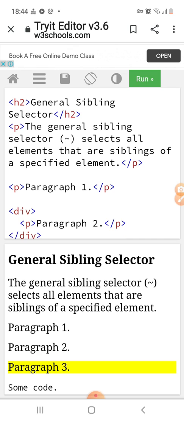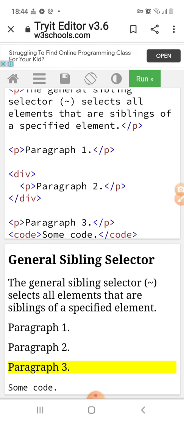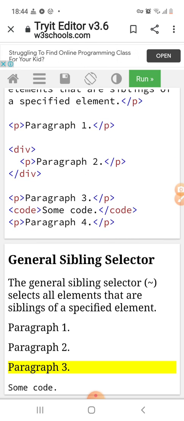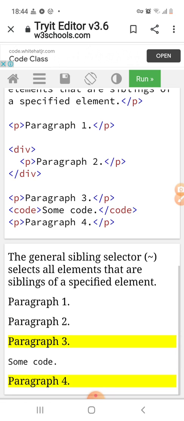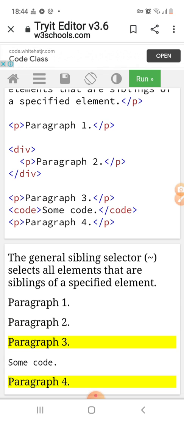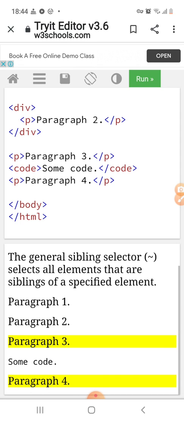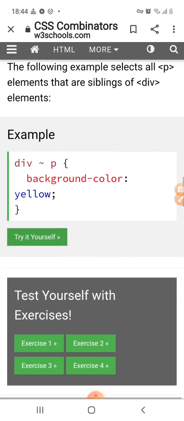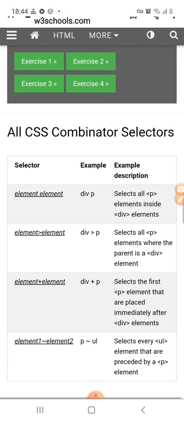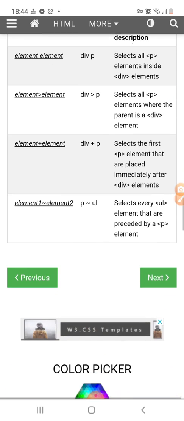Here paragraph 3 and paragraph 4 are general siblings of the div element, and the rest of the paragraphs are specified before the div element. So these are all combinator selectors.